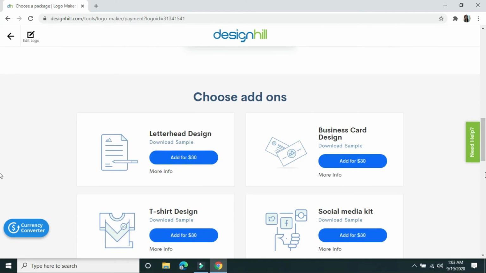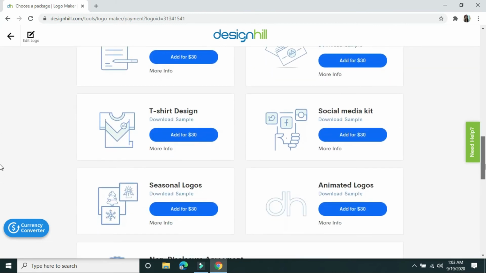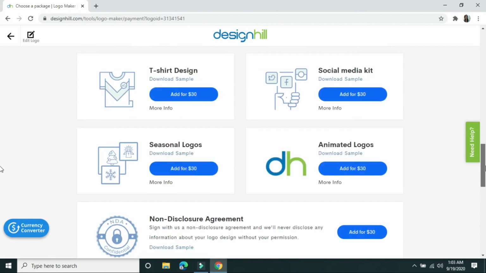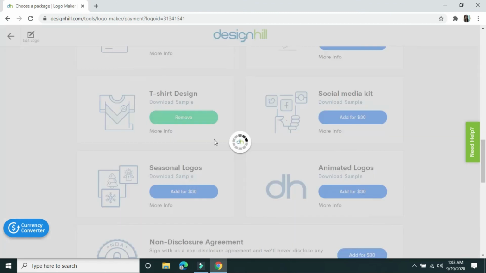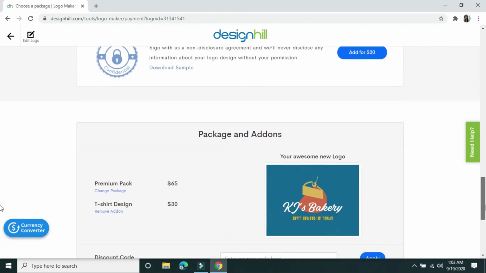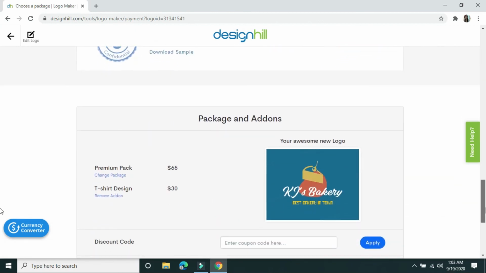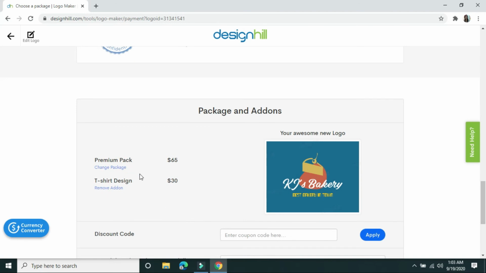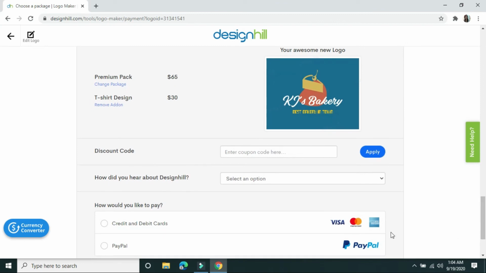Okay? Then let's see, you selected some add-ons in there. Just click the add-ons. Let's say, whichever we want to add on. Okay, that one. Okay, then so we have now here premium pack $65 and t-shirt design we have $30. So the next thing to do is to proceed to the payment.